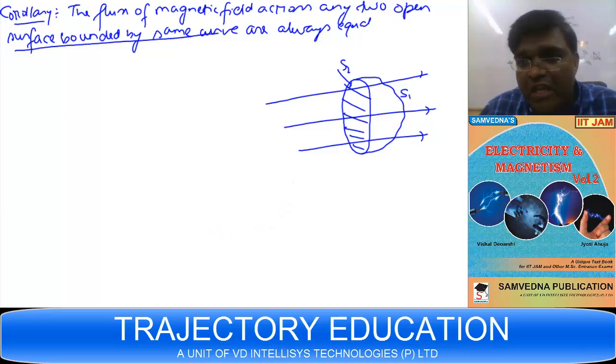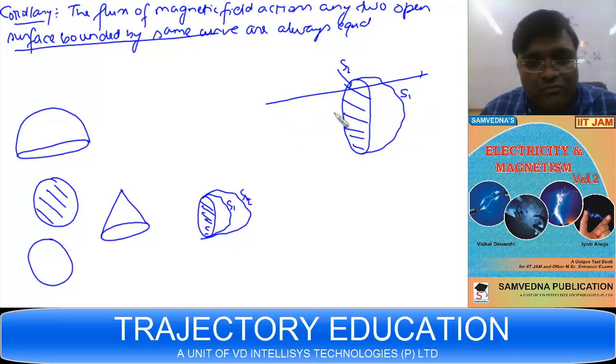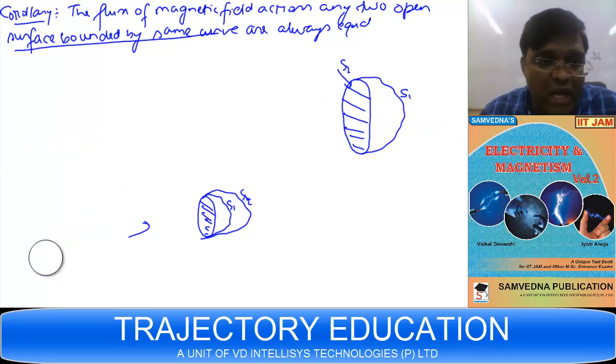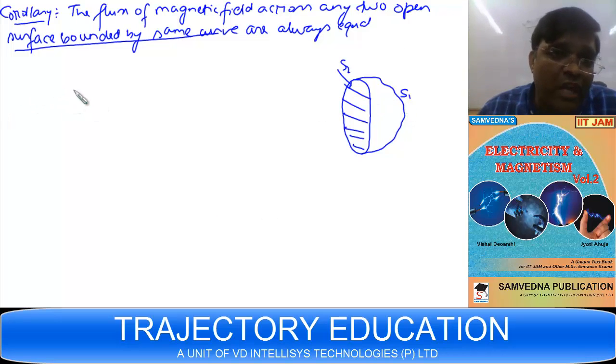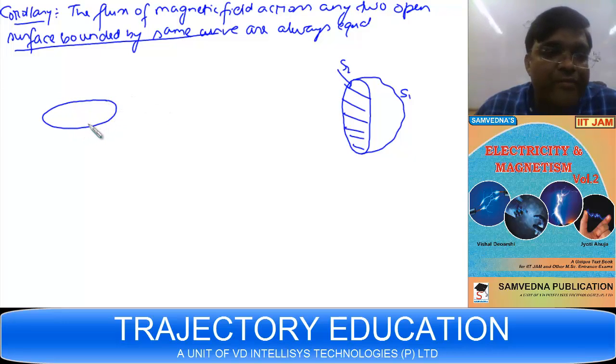See how we can prove it. I'll prove it mathematically also. Let me erase all this. Here I have to prove that the flux of magnetic field across S1 and S2 is going to be equal. Right. One more thing I will tell you before proving this. See, suppose this is the bounding curve, right?